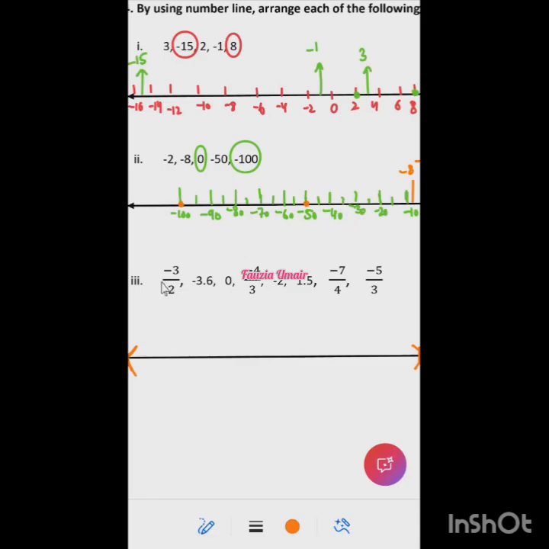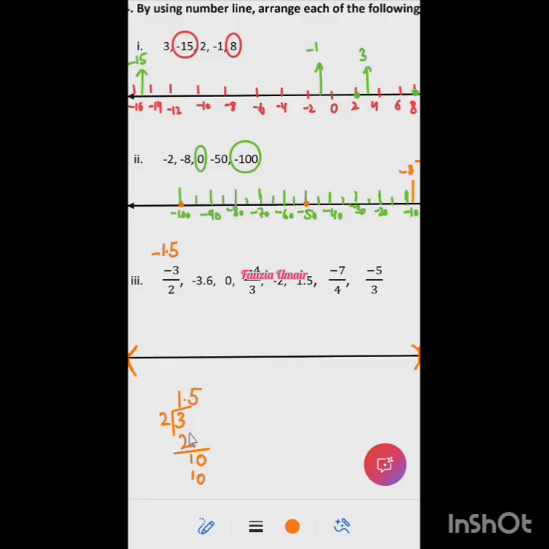So can you tell me, Zainab, what is minus 3 by 2 in decimal? Ma'am, 0.5? No, 1.5. 3 by 2 is 1.5, right? It's one and a half. If you cannot understand, you can just divide it. 3 by 2. So 2 ones are 2, 1, and then you put a decimal here and a 0 here. And then 2 fives are 10, right? Are you able to understand now?